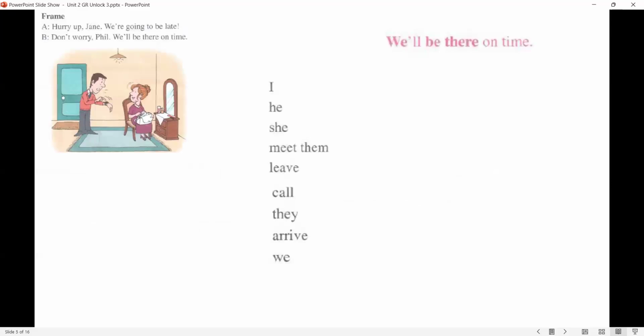Okay, now look at the frame. We have a husband and wife in the picture, and the husband says, hurry up, Jane, we're going to be late. Then Jane says, don't worry, Phil, we'll be there on time. Here she's predicting and she's quite sure that they're going to be on time. Now we're going to change be there in this sentence. And let's practice using the short form, the contracted form of will. So let's begin. We'll be there on time.